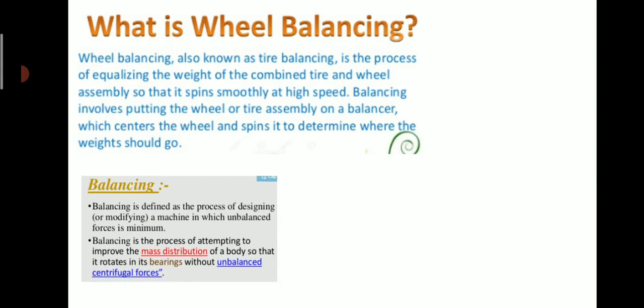Balancing is defined as the process of designing a machine in which the unbalanced force is minimum. Balancing is the process of attempting to improve the mass distribution of a body so that it rotates in its bearing without unbalanced centrifugal force. So there should not be any unbalanced centrifugal force, and that's why we need wheel balancing.